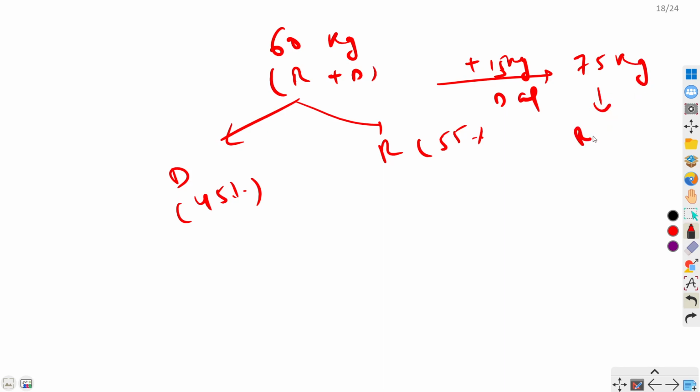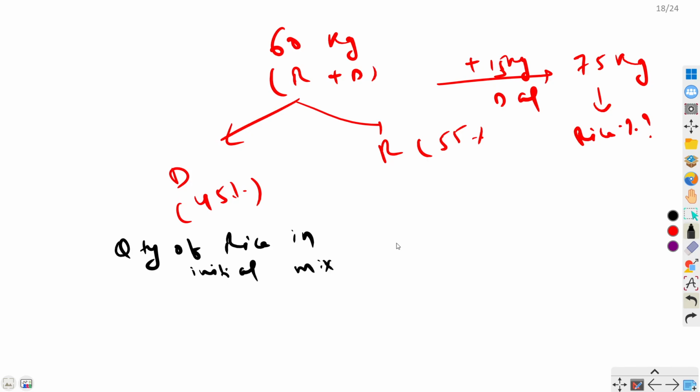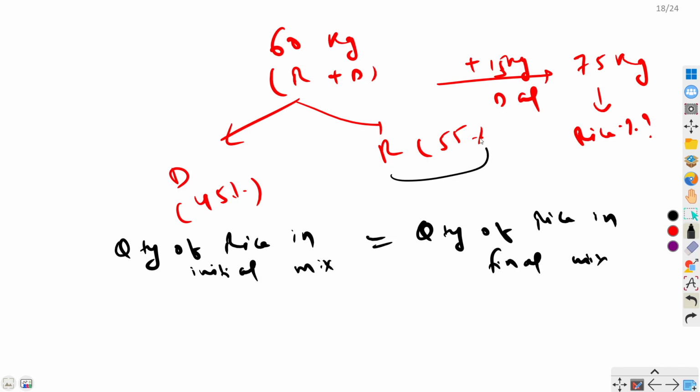And here I want to find rice percentage. The invariant that I have said earlier: the quantity of rice in initial mixture will be the same as quantity of rice in final mixture. What is the quantity of rice in initial mixture? 55% of 60 kilograms, right?